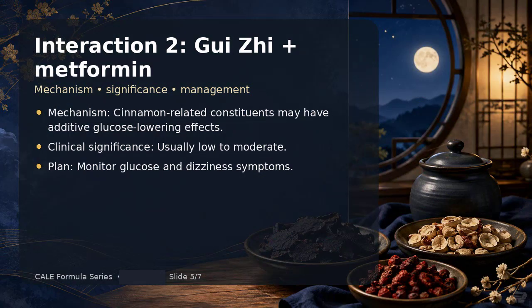Interaction 2 is Gui Zhai plus metformin. The mechanism is that cinnamon-related constituents may have additive glucose-lowering effects. The clinical significance is usually low to moderate. My management plan is monitor glucose and dizziness symptoms. I would explain to the patient that evidence quality varies across herbs, formulations, and studies. For that reason, I prefer conservative dosing, a reputable product, and close attention to symptoms and objective monitoring when appropriate.